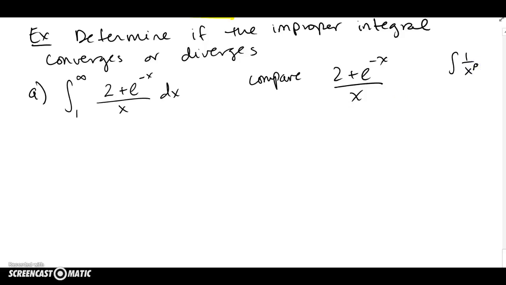So I'm thinking if I just eat up the e to the negative x part and instead let's look at just 2 to the x. And why did I choose that? Because I thought, well, 2 over x. 2 over x kind of looks like this 1 over x to the p function that I could possibly use. So I just completely got rid of that part.